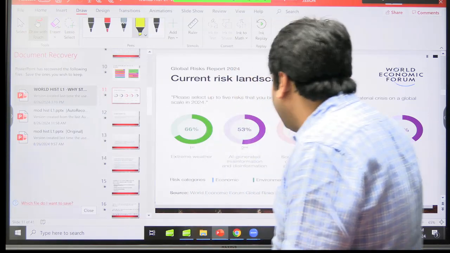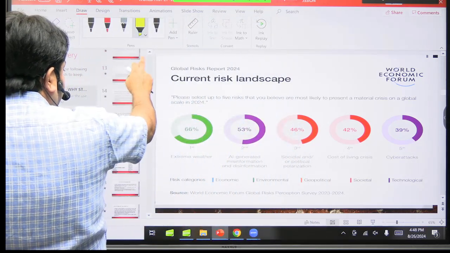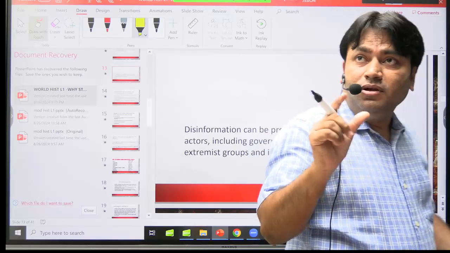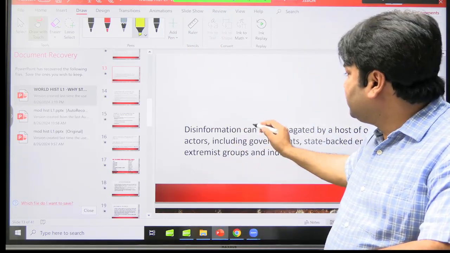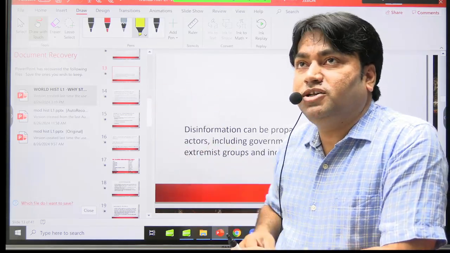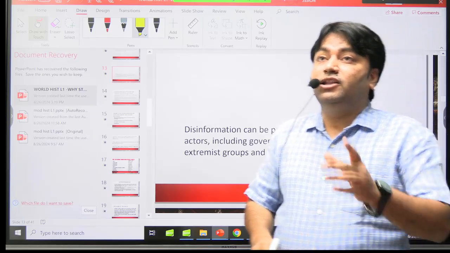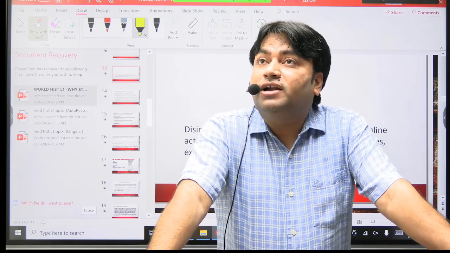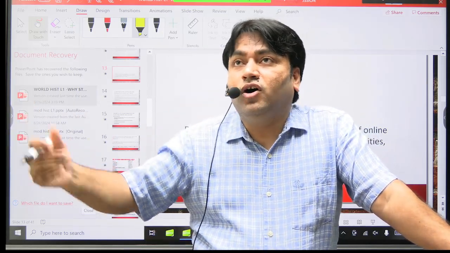This is the current risk landscape, and here also cyber attacks is one of the most important points. And I have told you earlier that there are two sets of informations here. One is misinformation, that is false information, and second is disinformation. So when we give any false information, based on what? The idea that we are doing this for a particular purpose or agenda, that is disinformation. And this was used when? In the context of world history, when I will discuss with you rise of Nazism and fascism in Germany, you will come to know how this propaganda was promoted.